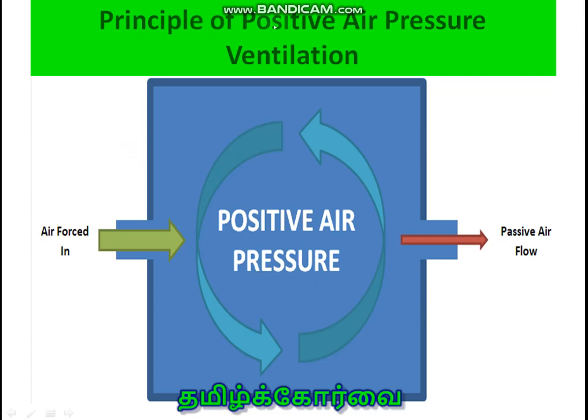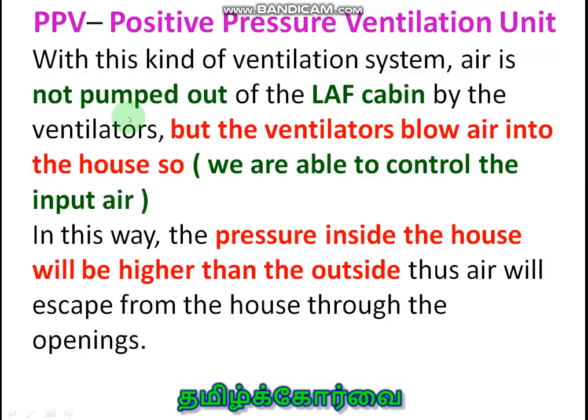Now we are going to discuss the principle of positive air pressure ventilation. It means the air is blown into the laminar airflow chamber, and air moves out passively on the other end. So the air pressure inside the chamber will be higher than that of the outside environment, so it is called positive. If it is negative, the fan will be here to suck the air from the chamber, so that the air pressure inside the chamber will be very low compared to the outside environment. That is not a healthy condition for the experiment.